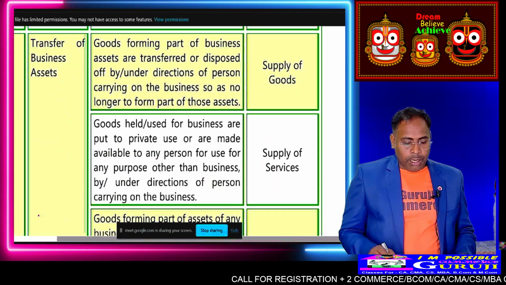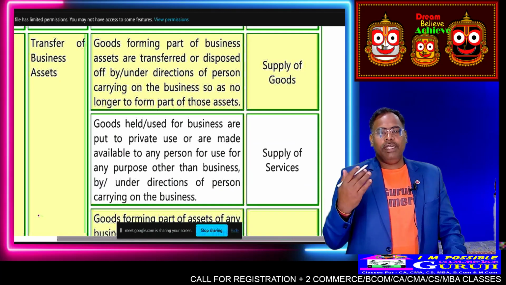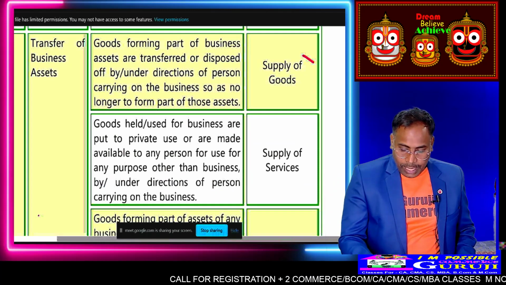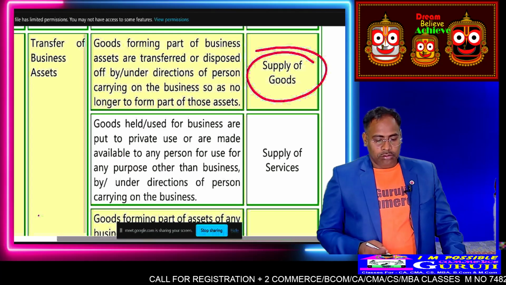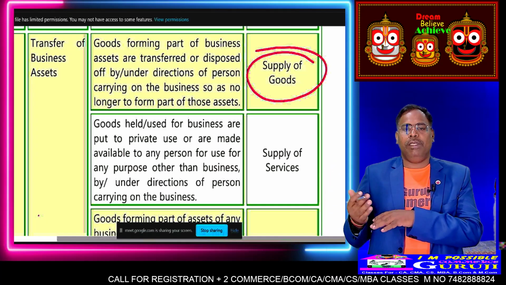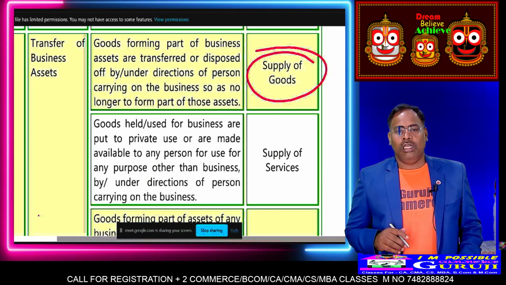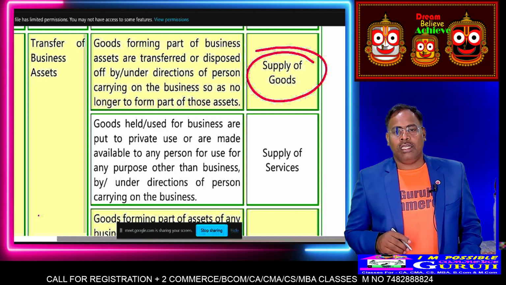Then transfer of business assets. Transfer of business assets is called supply of goods. Total disposal of the asset, one business is sold to another business, total asset has been sold, that is supply of goods.